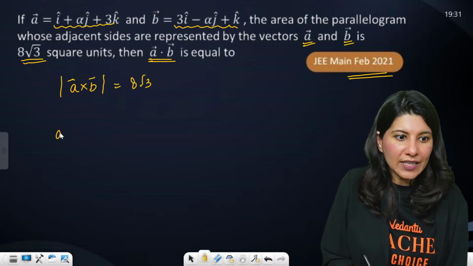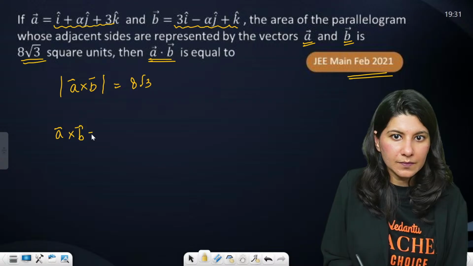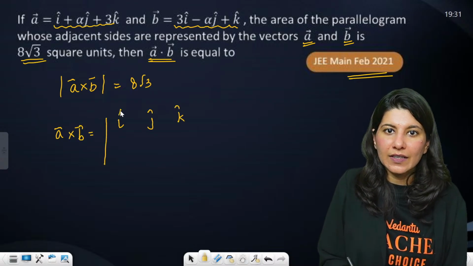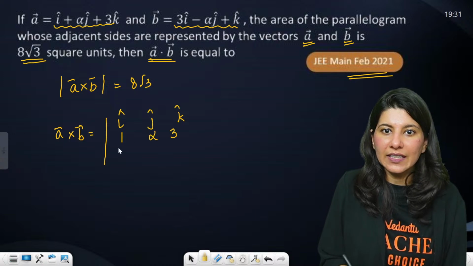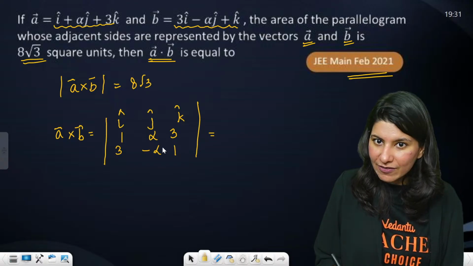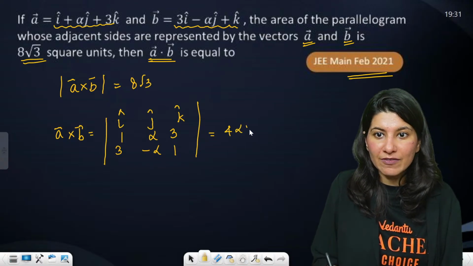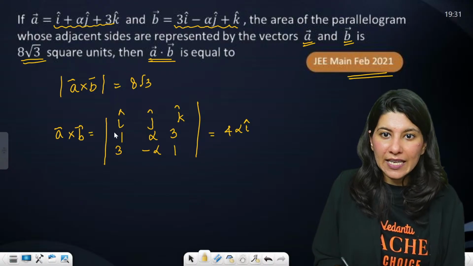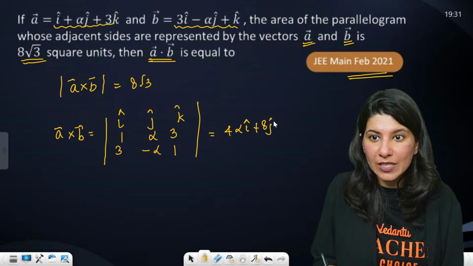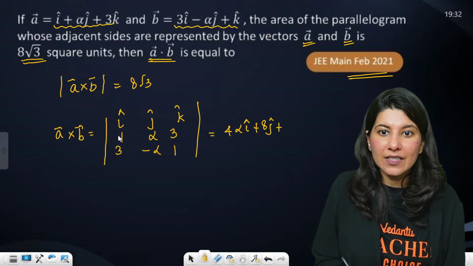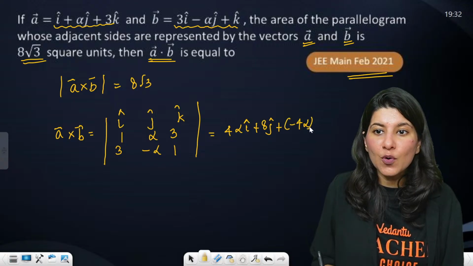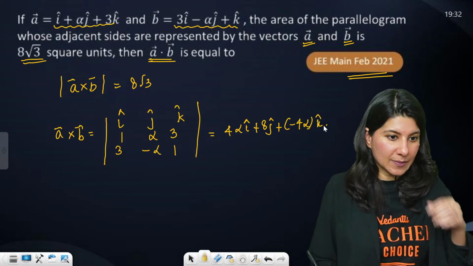So let us calculate A cross B. I, J, K. Right? 1, alpha, 3; 3, minus alpha, 1. So this is going to give you alpha plus 3 alpha, so 4 alpha I cap. Then we are having 1 minus 9, so minus 8, so plus 8 J cap. And here minus alpha minus 3 alpha will become minus 4 alpha K cap, my dear friends.